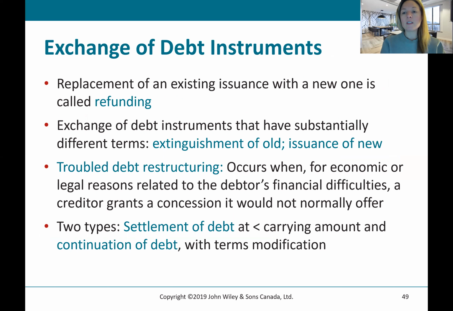Troubled debt restructurings occur when, for economic or legal reasons related to the debtor's financial difficulties, a creditor grants a concession that it would not normally offer. And there's two types. There's settlement of debt at the carrying amount, and then there's continuation of debt with term modifications.